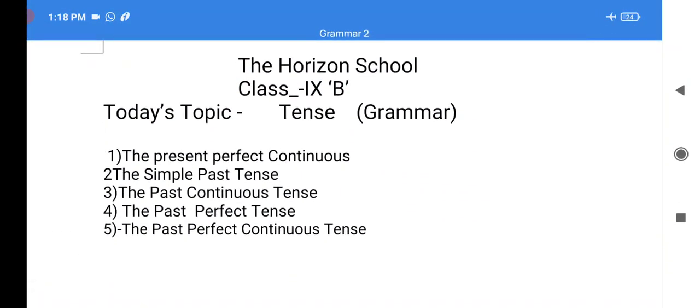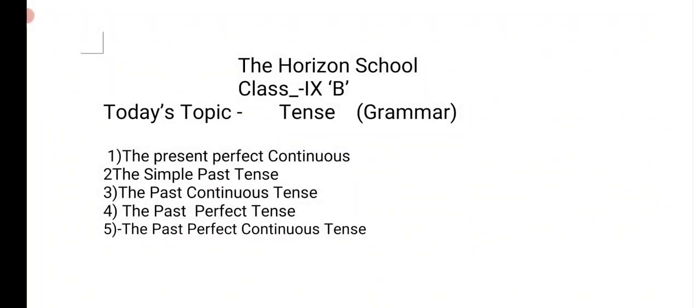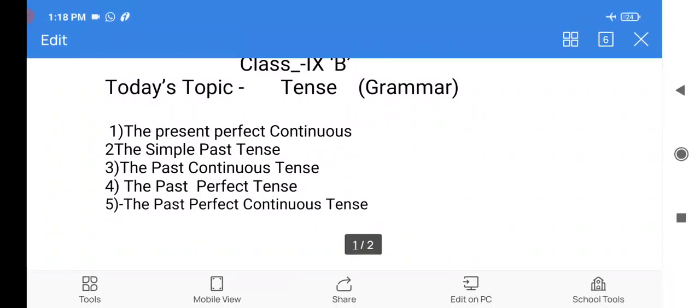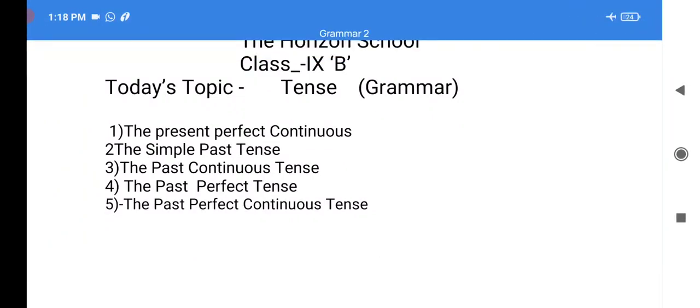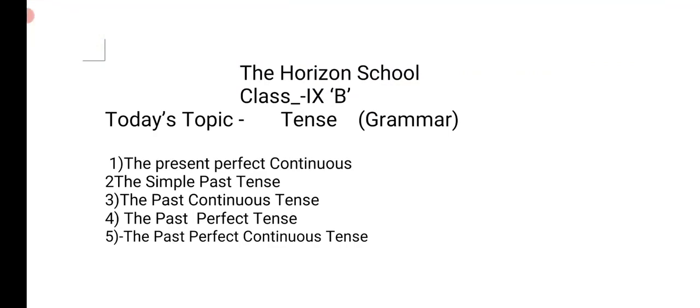And in order to master tenses, what you need to do is practice them. You need to write down the constructions. You need to pick your book. You need to go through each and every text. And the best thing is when you transform simple present tense into simple past tense. That's how you can learn and understand the difference between them.